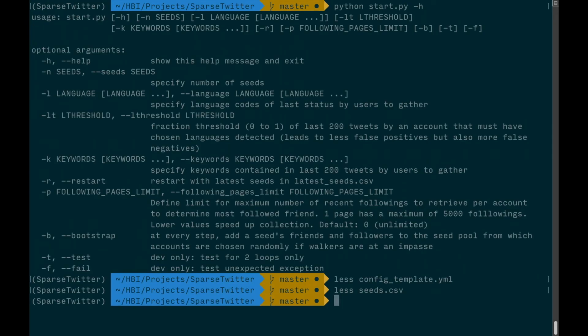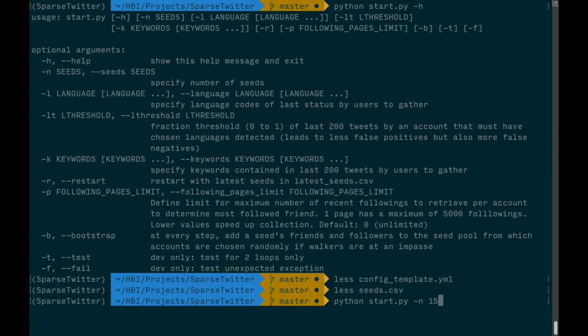So to collect a follow network around these accounts, I follow the help above and type the following. As always, python start.py. The number of seeds, which in this case is a number of walkers, acts a bit like a breadth first, depth first parameter. The higher, the broader your crawl will be.